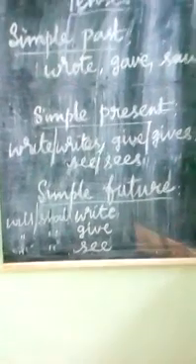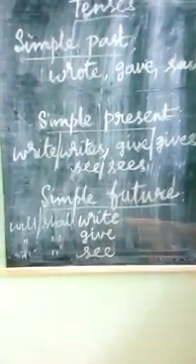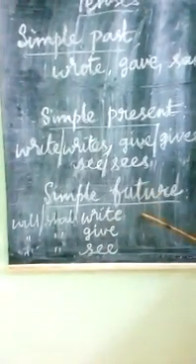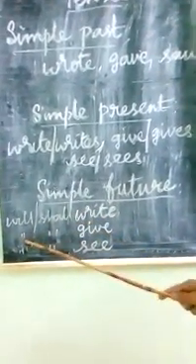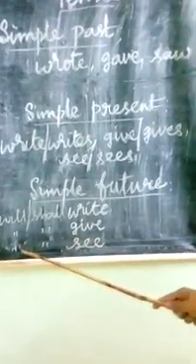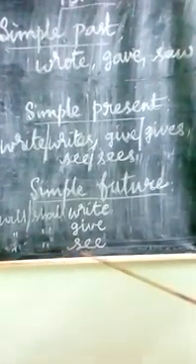And the next is simple future. Simple future refers to the future time. It refers to the action that is yet to happen. So will write or shall write. Will give or shall give. Will see or shall see.